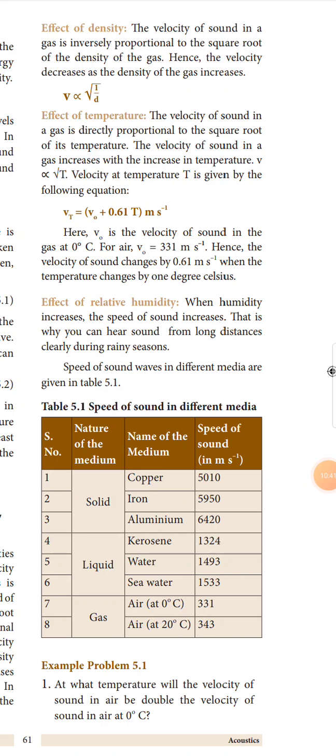V of T is equal to V of 0 plus 0.61 capital T meter per second. Here V of 0 is the velocity of sound in the gas at 0 degrees Celsius. For air, V of 0 is equal to 331 meter per second. Hence, the velocity of sound changes by 0.61 meter per second when the temperature changes by 1 degree Celsius.